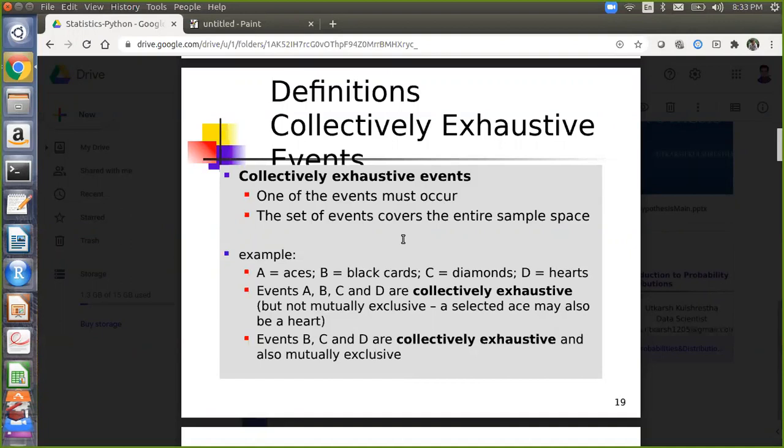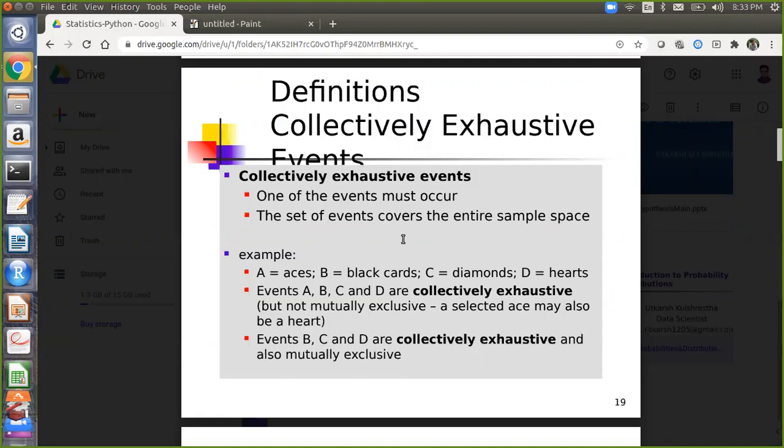Surendra, tell me. So for mutually exclusive, it can be only heart or diamond. It cannot be both, right? Right. So first let's discuss collectively exhaustive. For collectively exhaustive, I can take an ace card and a black card, so either one has occurred already. I cannot have diamond and heart both in the same sample, so I will select either diamond or heart.